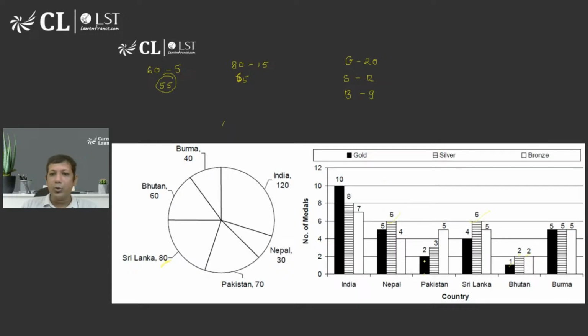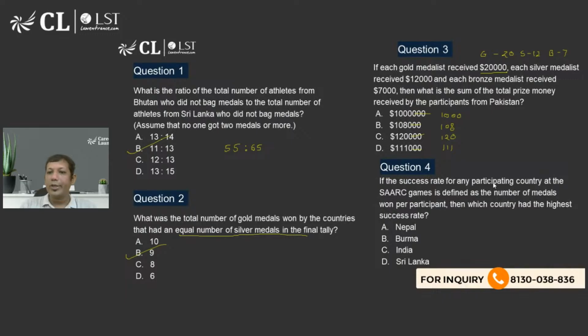Pakistan is getting 2 gold. 2 gold means 20 into 2, 40. 3 silver means 36. I'm sorry, bronze is 7, not 9. And 5 bronze means 35. So how much are they getting? 111, right. So that's going to be option D. We got the answer very quickly.